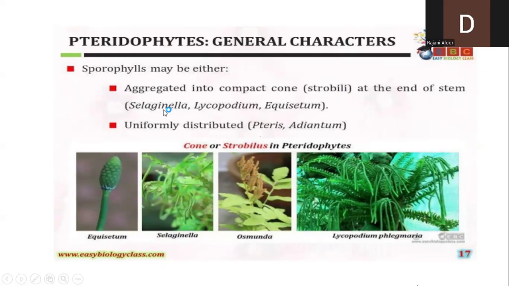This is observed in examples like Selaginella, Lycopodium and Equisetum. What is a strobilus? An aggregation of sporophylls. Spore producing organs are called sporophylls. All the sporophylls are joined together forming a cone-like structure here. This is called a strobilus.